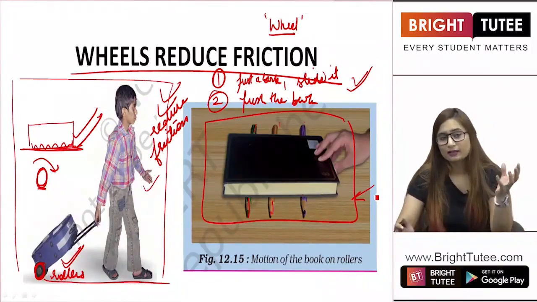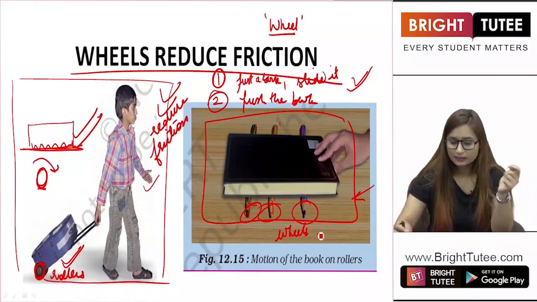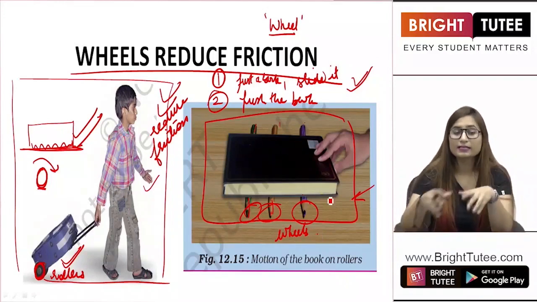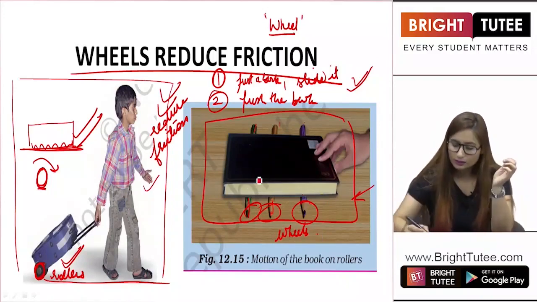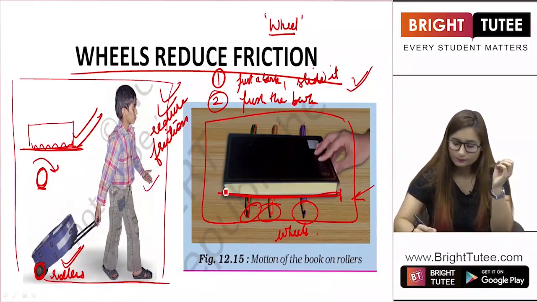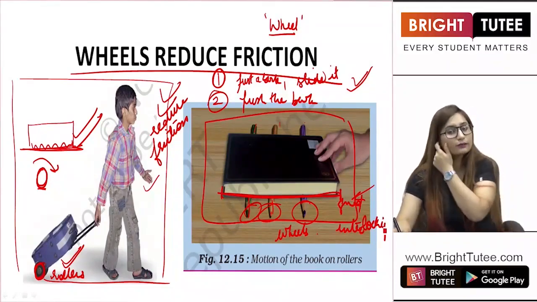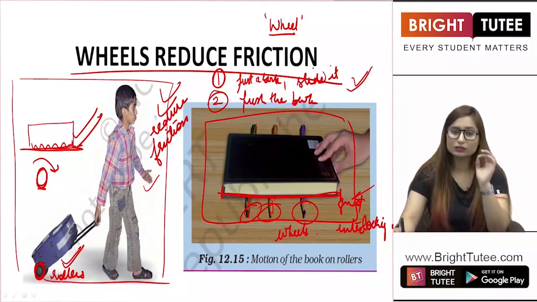So what is happening here? These pencils are acting like wheels for the book. Hence the friction is reduced, because the contact area of the book earlier was this much. There was good interlocking, right? The interlocking was great because there was a lot of contact between both the surfaces.